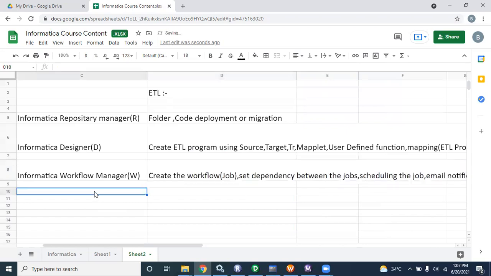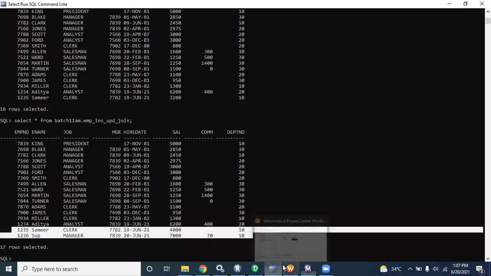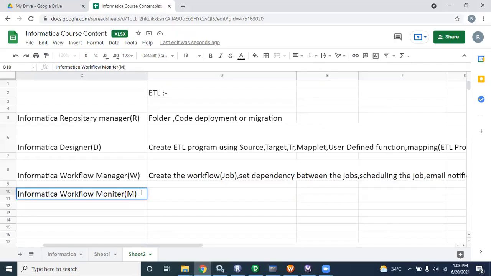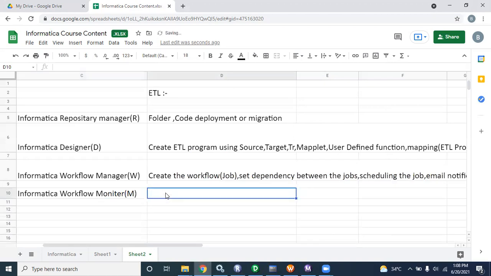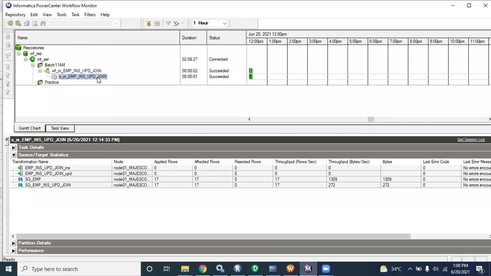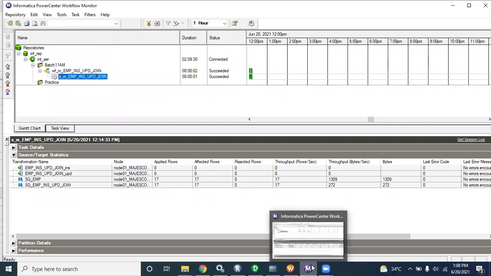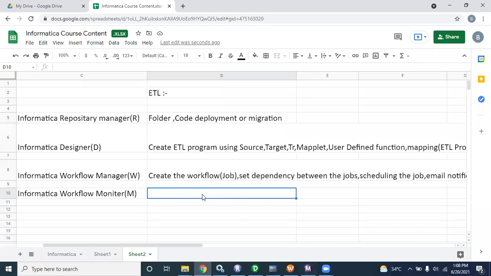Okay, so the fourth tool is Informatica Workflow Monitor. It is denoted as M. You can see this is M, this is W, right? As the name itself says, it is a workflow monitor. That means after you run the job, once your job is running, then you have to monitor. It is a production support job, but initially the developer also does at least the testing in the monitor, right?